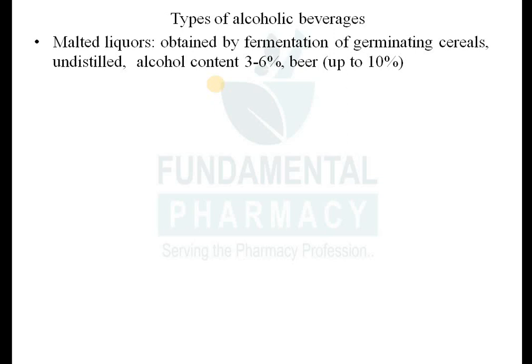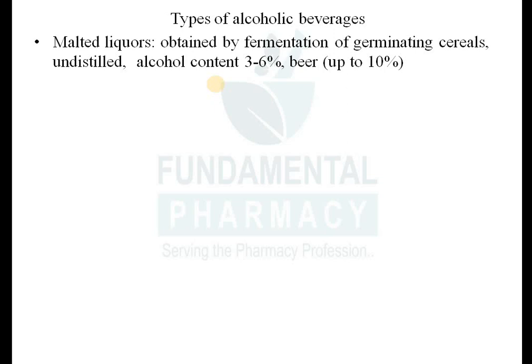For example, sugar-containing grains like barley, wheat, and rice consist of sugars. You are well aware that sugar is converted into alcohol by the process of fermentation, using an enzyme known as zymase. So sugar will be converted into alcohol by zymase, right?